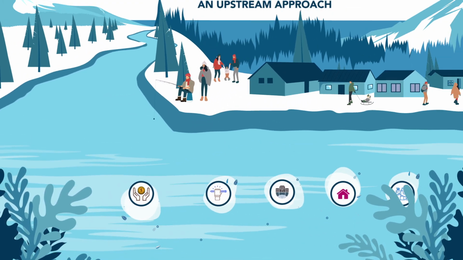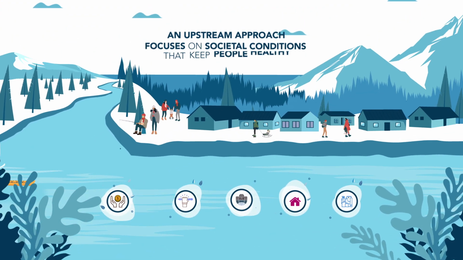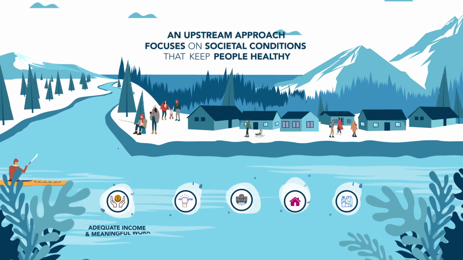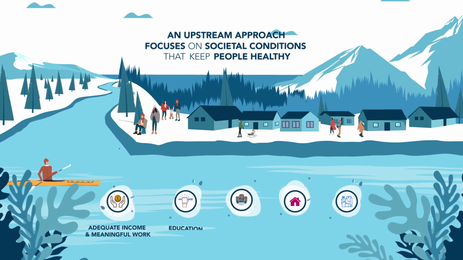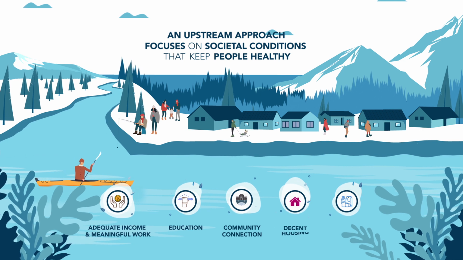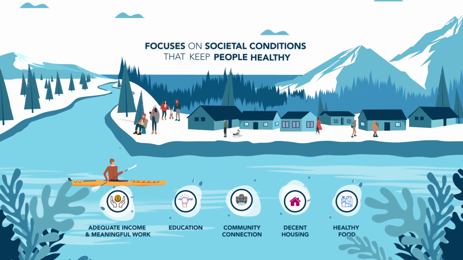Upstream approaches focus on the societal conditions that keep people healthy. Factors like adequate income, meaningful work, education, community connection, decent housing, and healthy food.